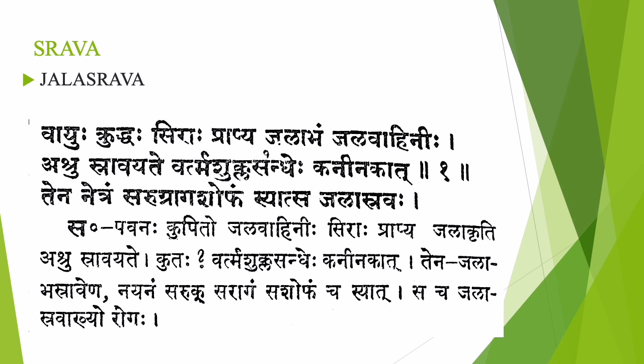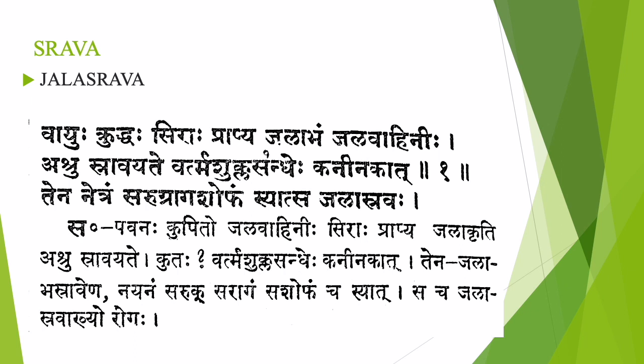Vartma shukla sandhe kaninakad: where is it seen? In Vartma Shukla Sandhi near the Kaninaka. Tena netram sarukraga shofam syad: in that eye, what other lakshanas will be there? Ruk, Raga and Shofa: there will be pain, redness and swelling.